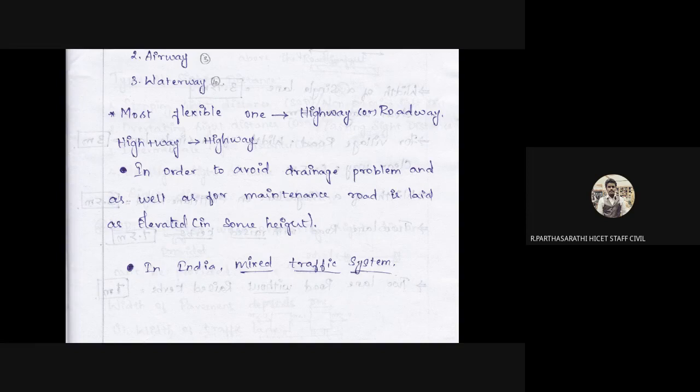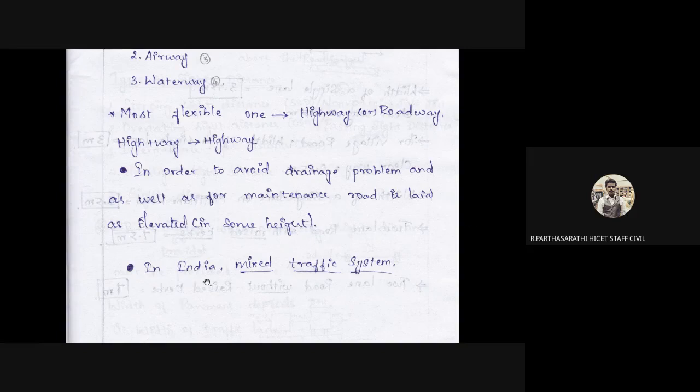It is to avoid the drainage problem. Mainly the elevation is applied on the road surfaces to avoid drainage problems, as well as for maintenance also. This is called the elevation.